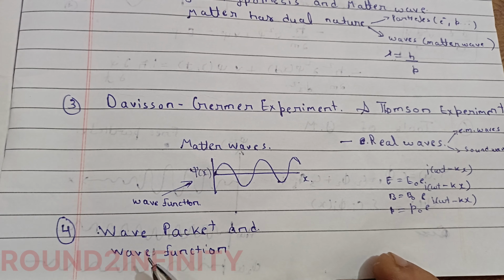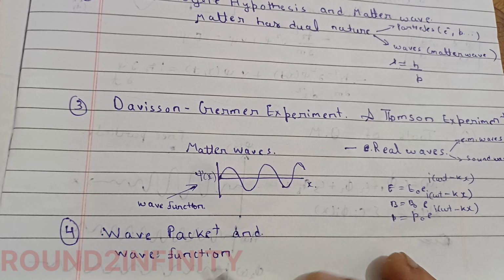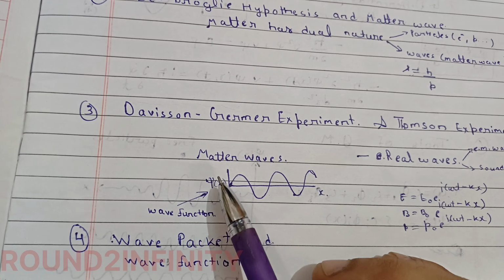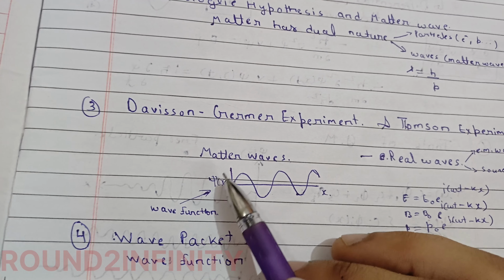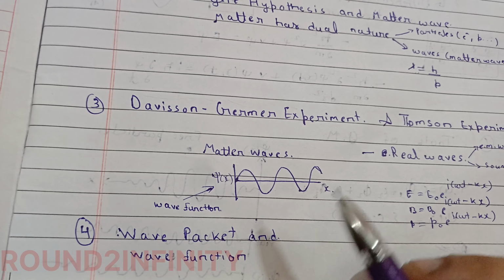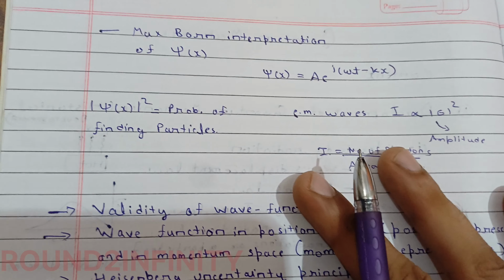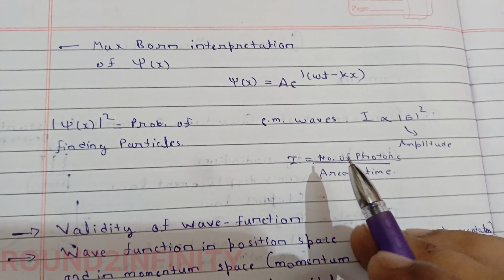So we will go to the understanding of this oscillation, and we will study about the wave packet and the wave function. This is the wave function because we don't know what is oscillating, so we give this symbol to it, that is psi x. This is the wave function for matter wave. So we will study wave packet, wave function and all. Then we will see the Max Born interpretation of this wave function.